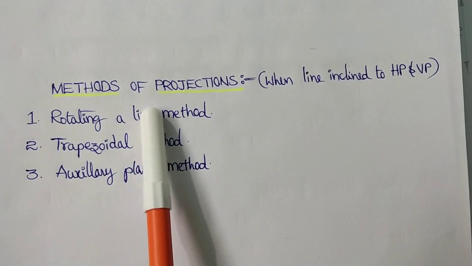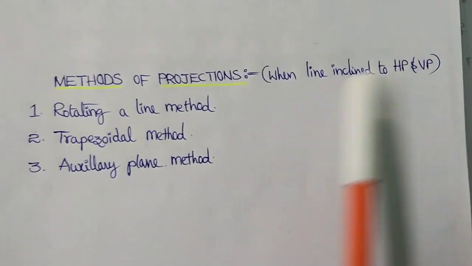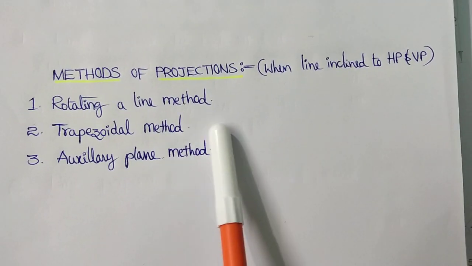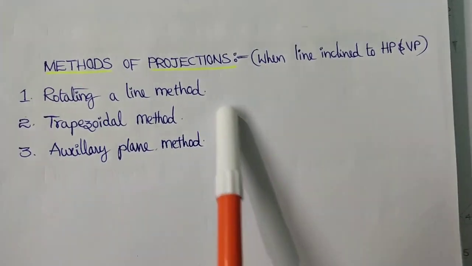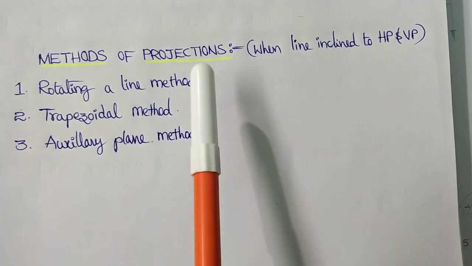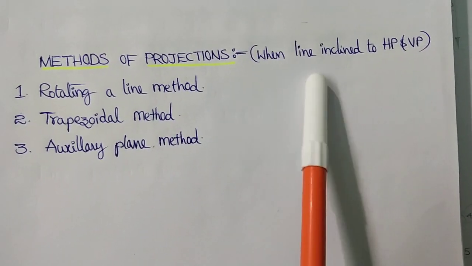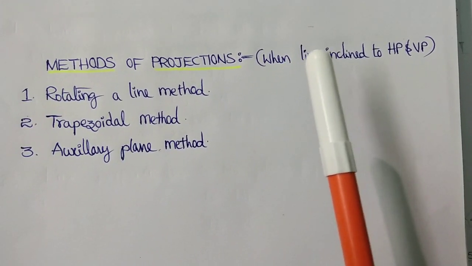Yes, these are the methods of projections when the line is inclined to both HP and VP. The first method is rotating line method. Second method is trapezoidal method. Third method is auxiliary plane method. But according to our syllabus, we are going to discuss the rotating line method. We can see the projections of the line when the line is inclined to both HP and VP in sheet number 7.